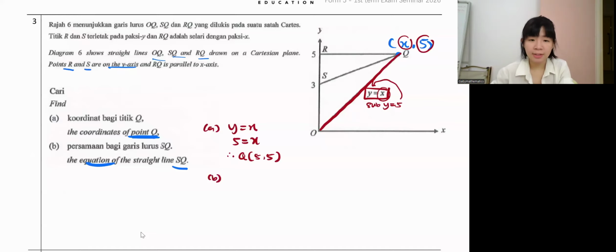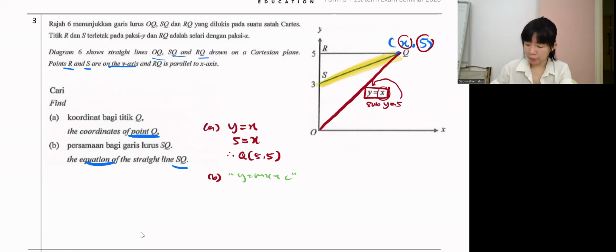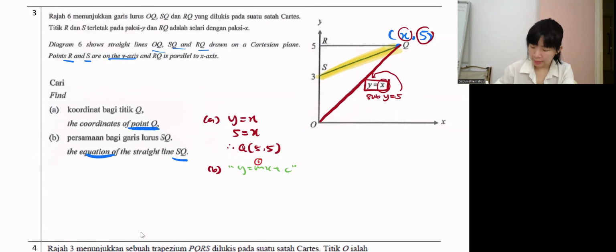B, what is the equation of SQ? SQ is this line. Once you see this is a slant line, it is definitely Y equals mx plus c. Then we need to find the gradient, then we need to find c. To find the gradient, you need 2 coordinates. We have the coordinate 0, 3 and we have Q coordinate 5, 5.